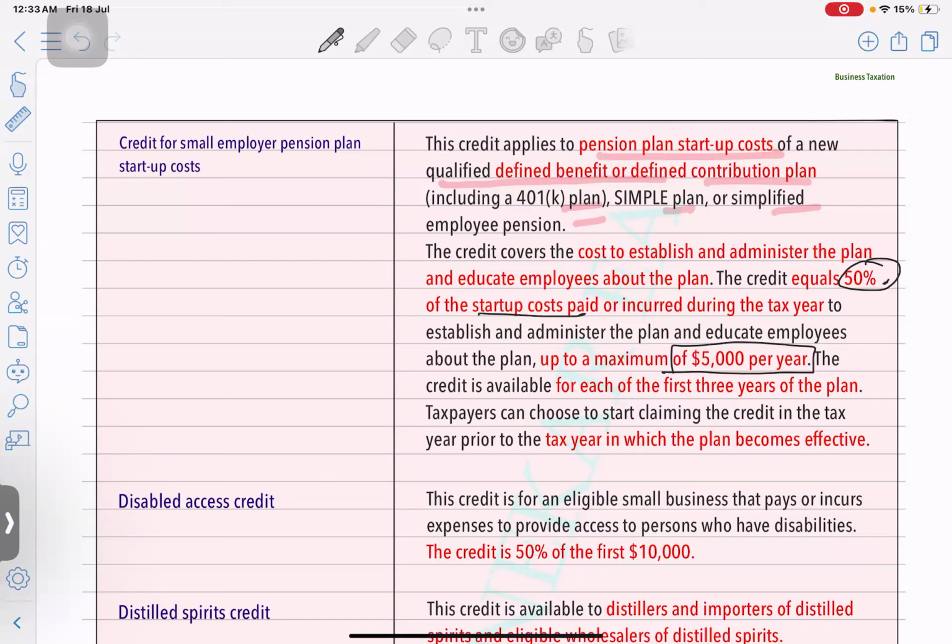So the credit is available for the first 3 years of the plan. Whenever you set up these retirement plans, the first 3 years it is allowed, and the taxpayer may choose to start claiming the credit in the tax year prior to the tax year in which the plan becomes effective. Let's say the plan becomes effective on this, so from this year you can start claiming the credit, and it is allowed for the first 3 years of setting up the plan. Each of the first 3 years, each year 5,000, 5,000, 5,000, or maximum 50% of the startup cost which you have incurred. Okay.